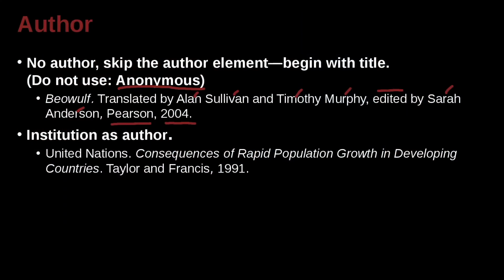Well, here's one here. Consequences of rapid population growth in developing countries. That looks like a book. It's published by Taylor and Francis, but who actually wrote it? Who actually made the content of it? Not a person. So it's from the organization, the United Nations. So we put the name of the organization there just as if it was a person.